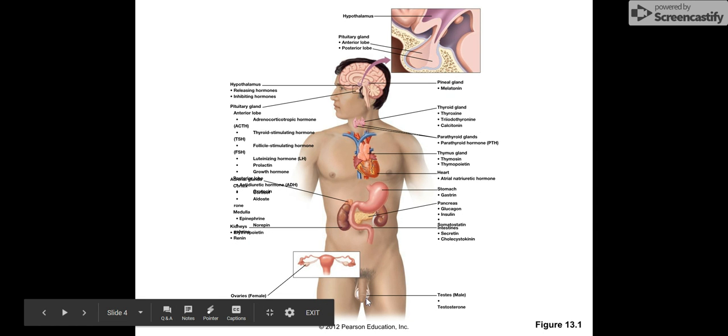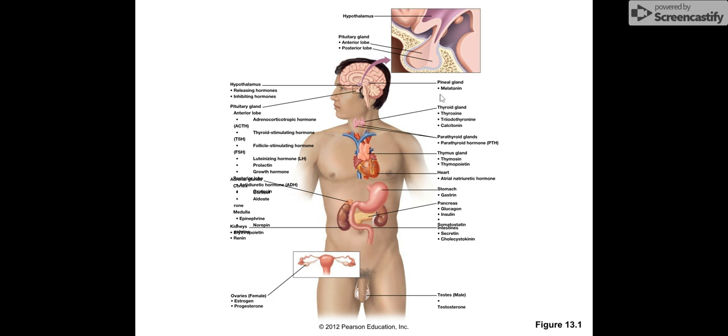In males, we also have the testes. In females, the ovaries; they produce some hormones. The pineal gland produces melatonin. The thyroid produces thyroxine and calcitonin. The parathyroid glands produce parathyroid hormone, PTH.